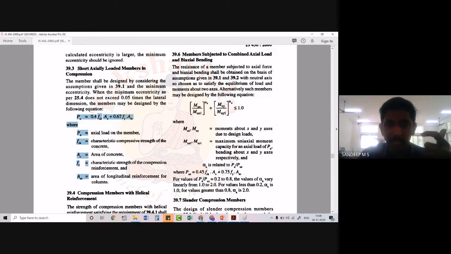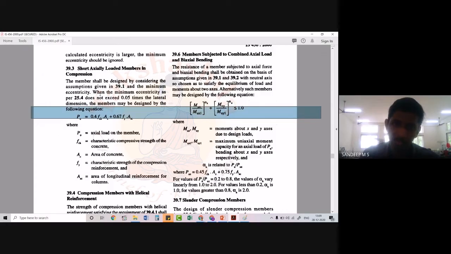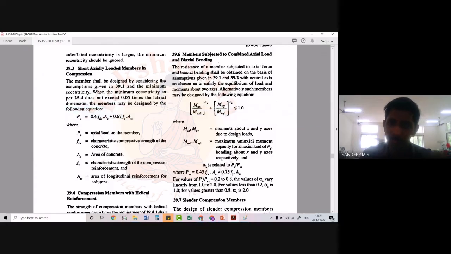When the minimum eccentricity does not exceed 0.05 times the lateral dimension, that is 5% of this lateral dimension, we can consider that as an axially loaded column, and in that case we can use this equation. Don't get confused. When the minimum eccentricity does not exceed 0.05 times the lateral dimension, we can use this equation for calculating the load carrying capacity, because this equation is purely for axially loaded short columns.